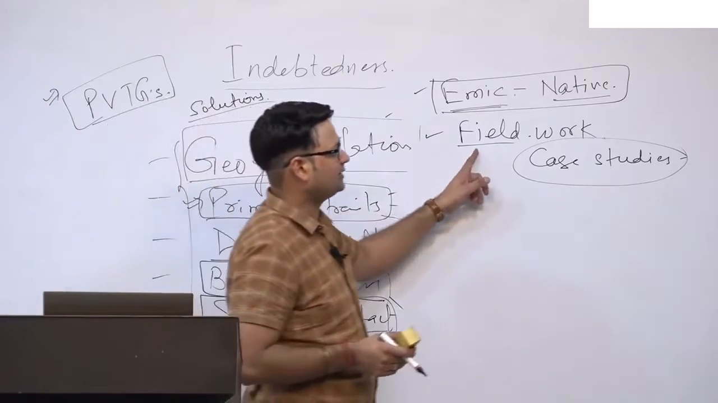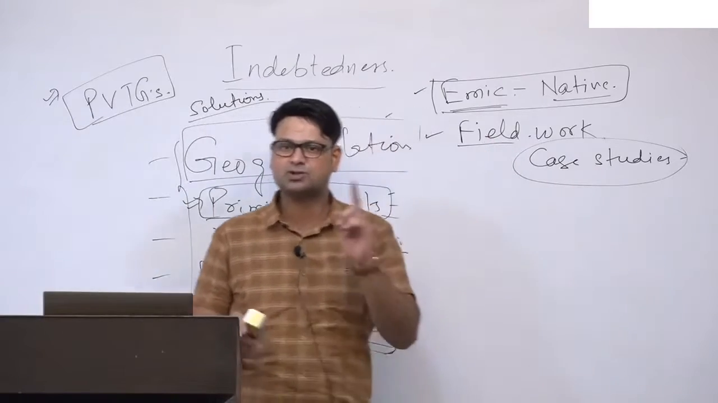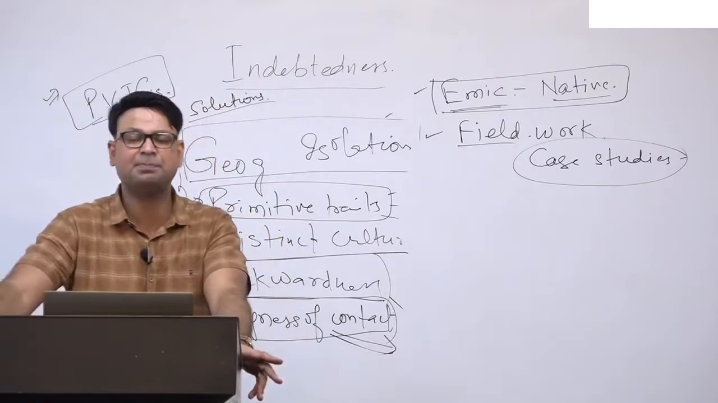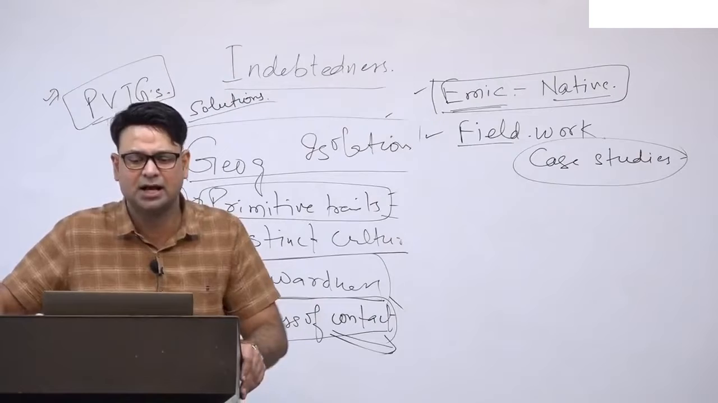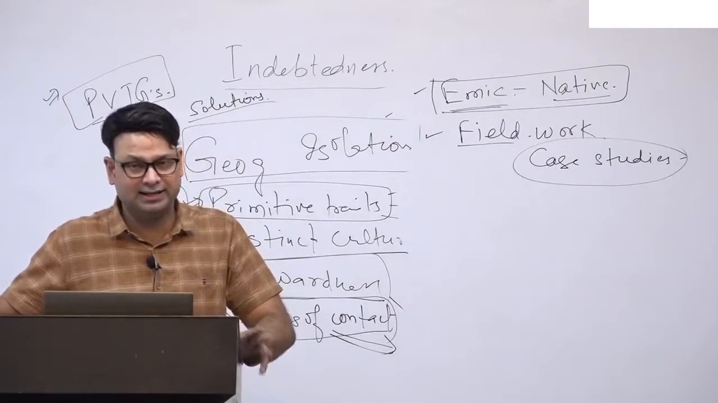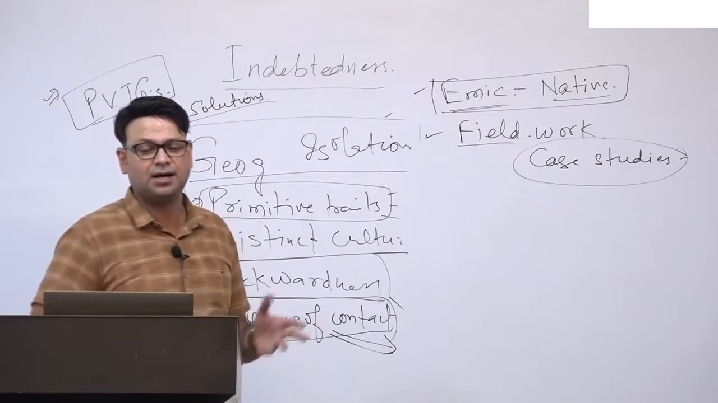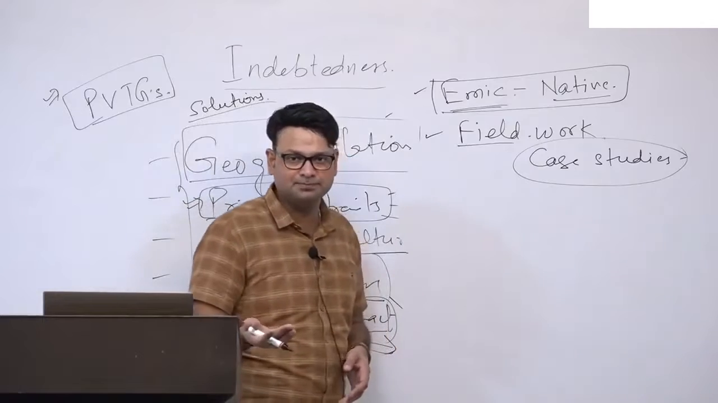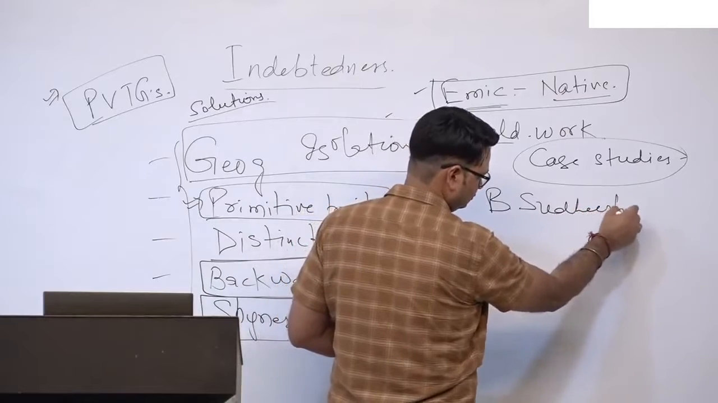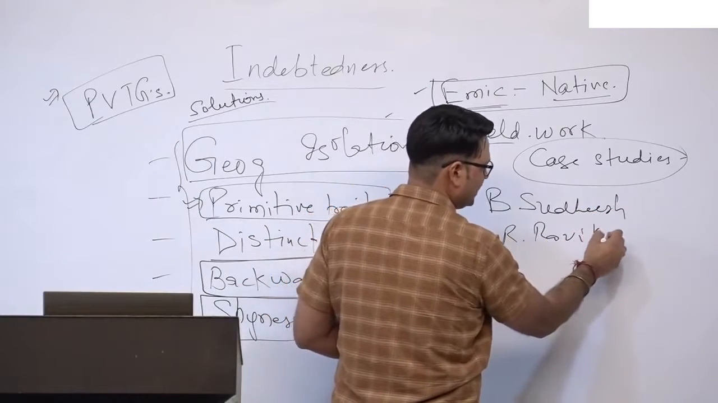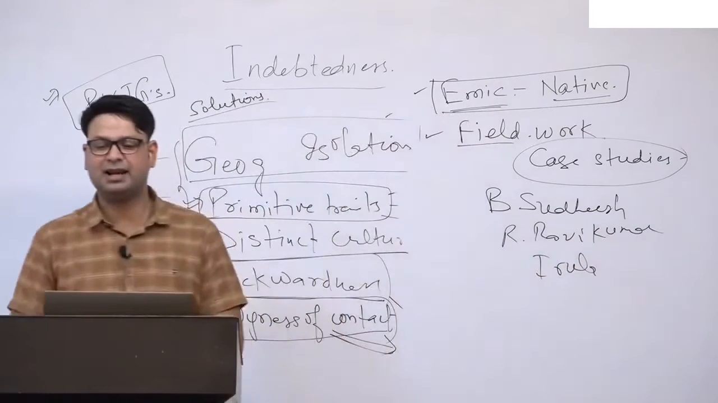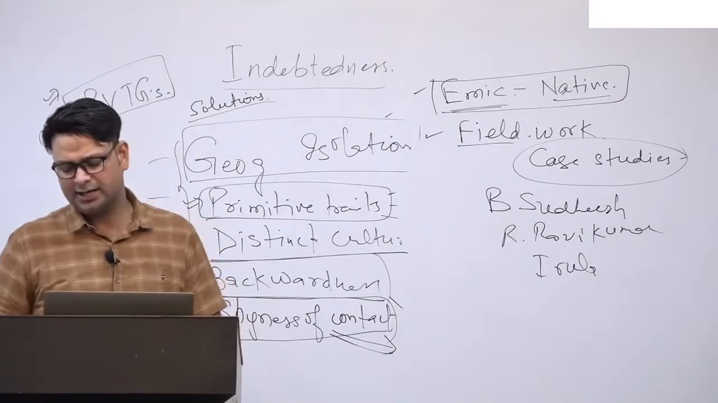So this is where field work and case studies come in, where you can quote a scholar and write the name of the tribe. For example, if you are to give an example of indebtedness among tribes, I can give you a few examples, right? One latest example is by B. Sudhir and R. Ravi Kumar. They have studied the Irula tribe of Kerala.